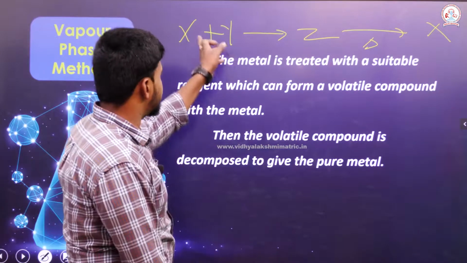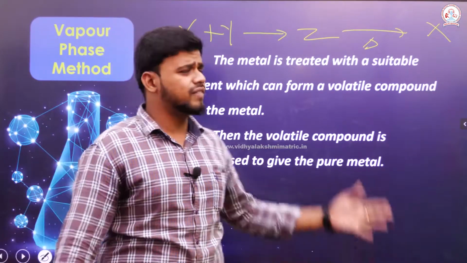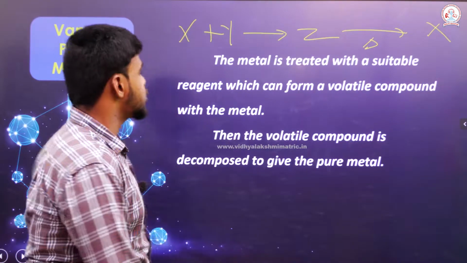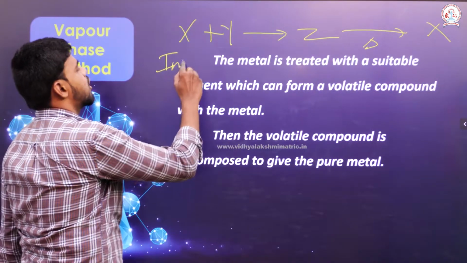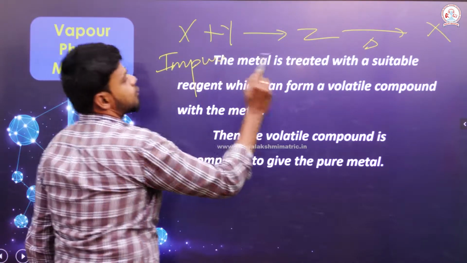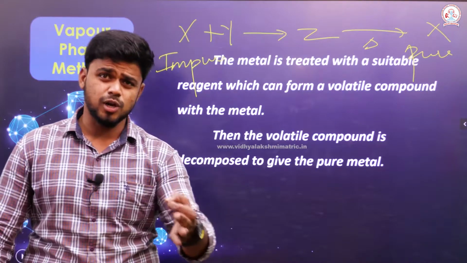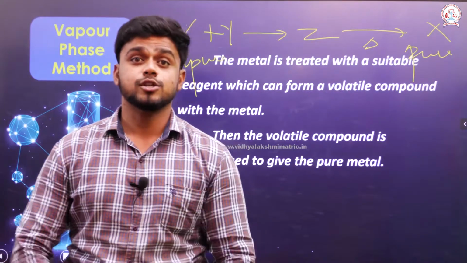You can ask me, sir, here also initially you have taken X, and finally also it is X, so what's the difference? Initially it exists in an impure form, finally it exists in a pure form. Initially it also exists as the metal only, but not in the pure form.